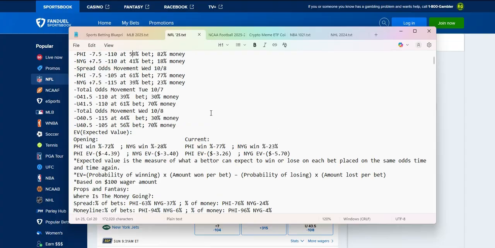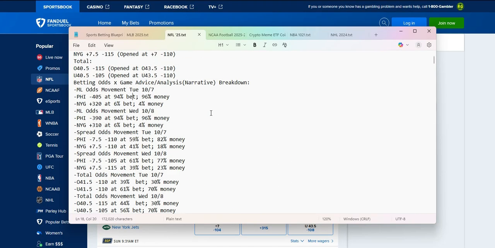But let's go up right here to the current breakdown. We're going to break it down real quick from Tuesday, October 7th. Eagles win as high as negative 405 on Tuesday. 94% betting, 96% money, as I just told you. 4% money for the Giants, 6% of the betting going with the Giants on the money line, that is, from Tuesday.